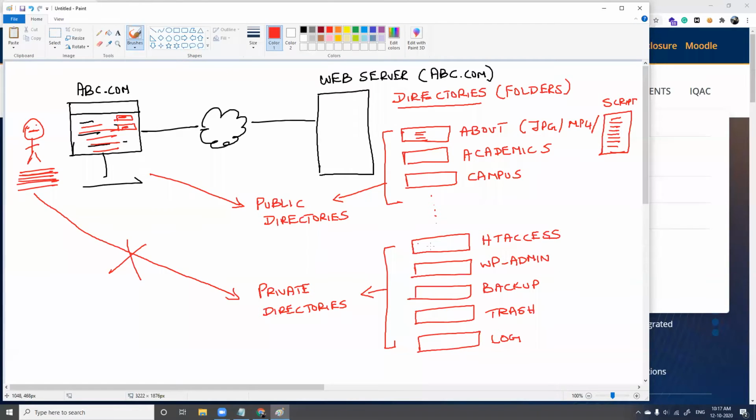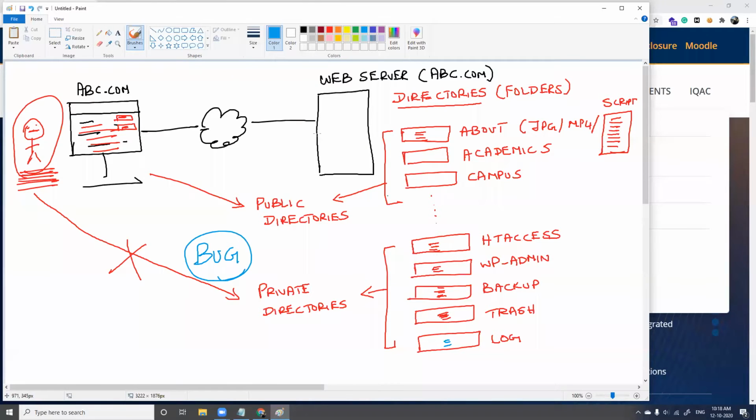Why? Because these directories contain sensitive information about PSG CAS. Yes, they all have sensitive information. In backup, they should have backup folders of their important files, important folders, whatever it can be. And in trash, yes, it is their trash. They should have deleted something. And if anyone is able to access all these private directories, then you can call it a bug. Fine, you can call it a bug or a server misconfiguration, fine, or a vulnerability, whatever it can be. Yes, and log files, similar to that. So these are called private directories.